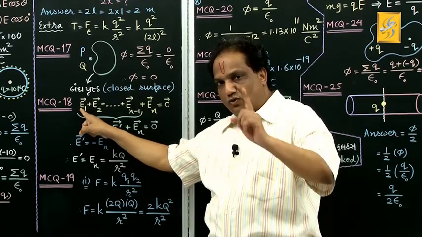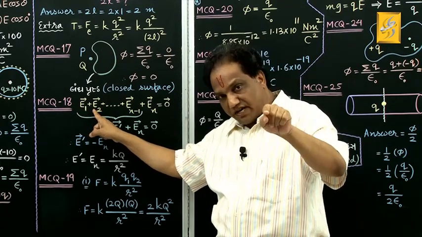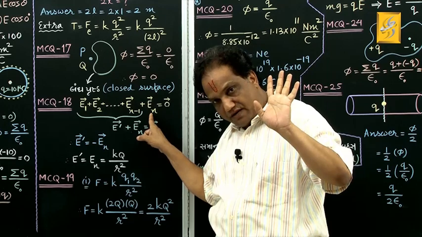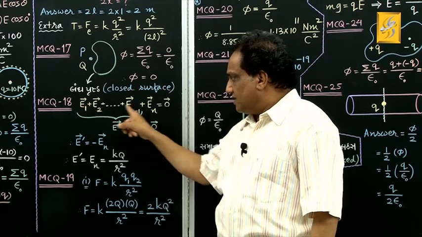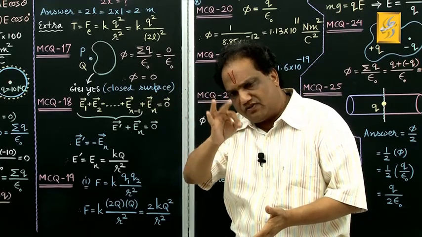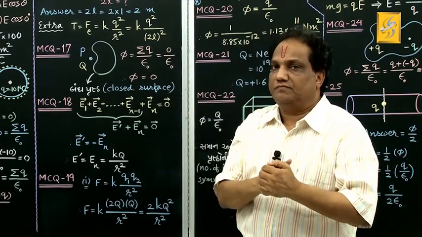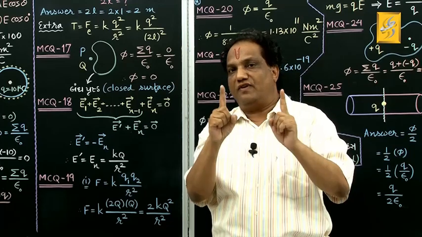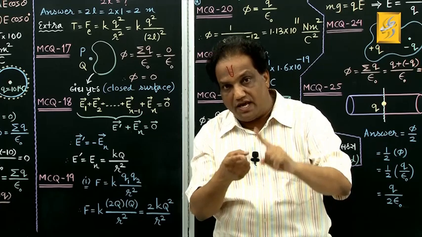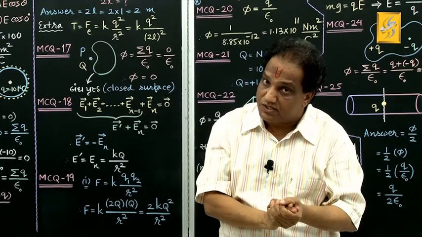This is the electric field due to the first charge placed at the first vertex, this is due to the second charge placed at the second vertex, and this is due to the last point charge placed at the last vertex. Right now we have placed identical point charges at all n vertices. But in the statement they have given that out of a regular polygon of n sides or n vertices, they have placed only n minus 1 point charges at n minus 1 vertices.